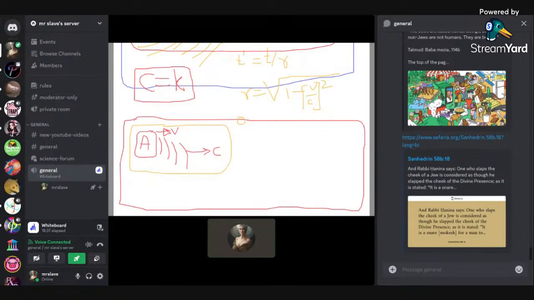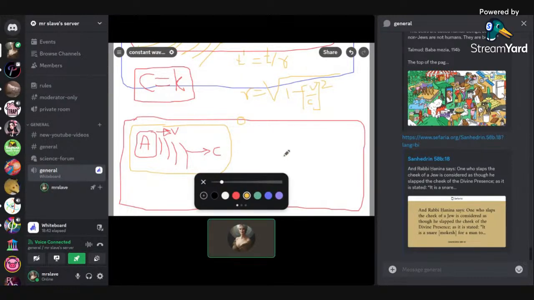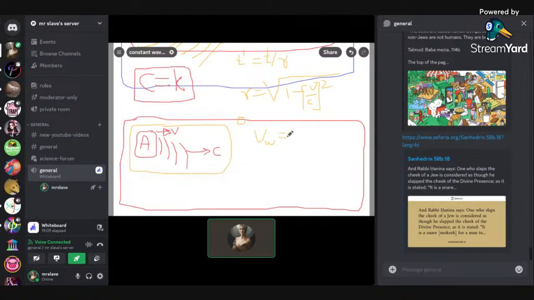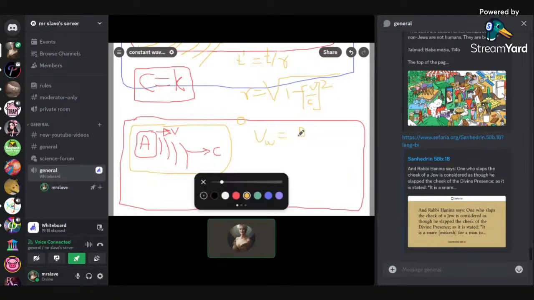All right. Let's think about how we're going to prove this. A needs to do the measurement. A is looking at the speed of the wave moving away from A. The speed of the wave, as A measures it, is some distance as measured by A over time.